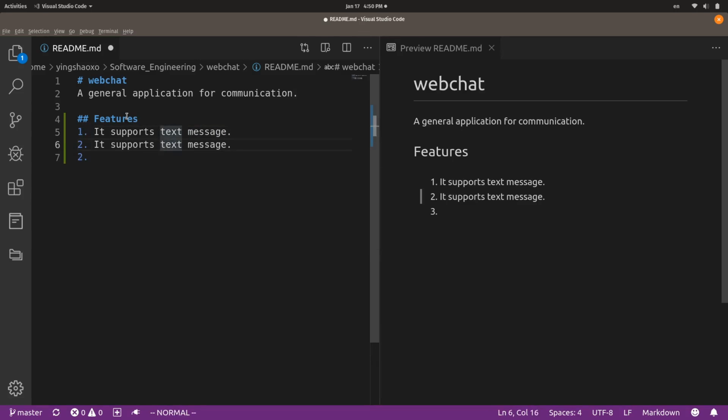It supports audio messaging. And 3, it supports video messaging. Let's just add the 3 features in here. I think this is a general application for communication, so it has to include the text, audio, and the video. That's a basic mission and the features that we're gonna make in a few